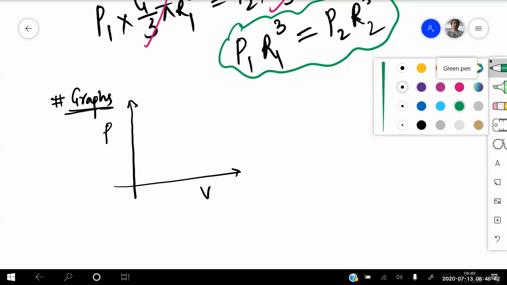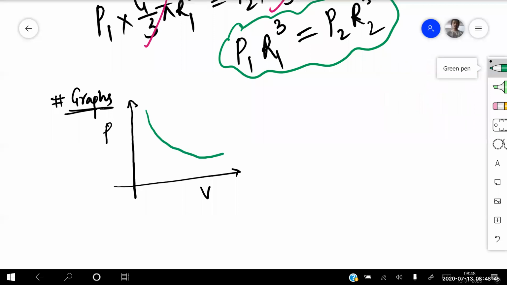The graph is a rectangular hyperbola like this. This is called a rectangular hyperbola, or this is also called an isotherm. Iso means same. It's the same temperature relation.